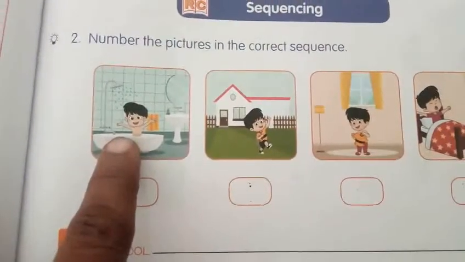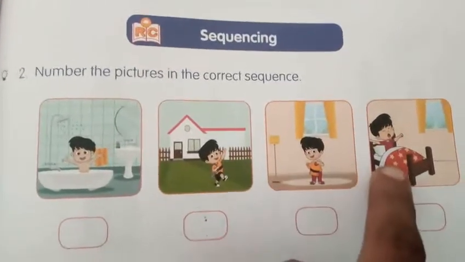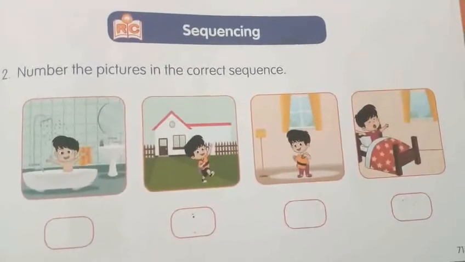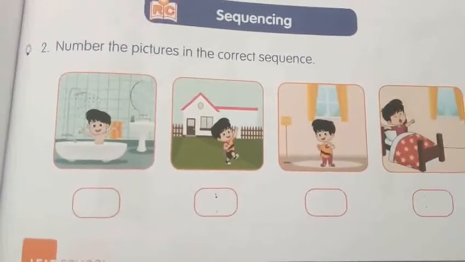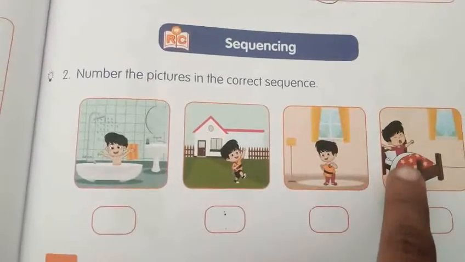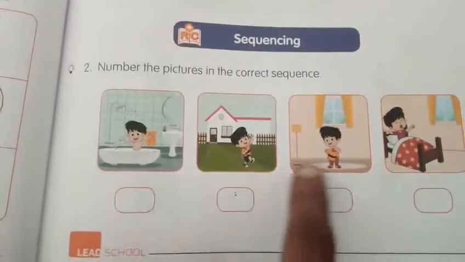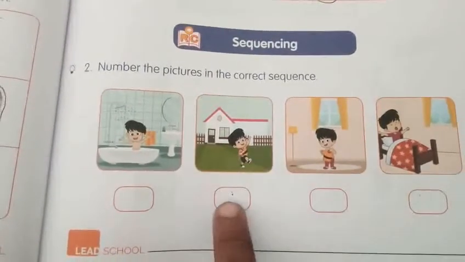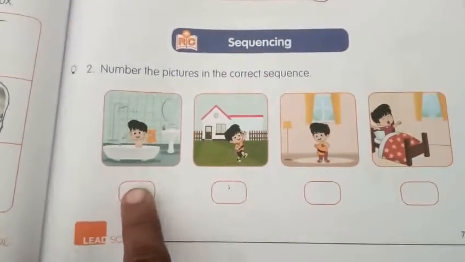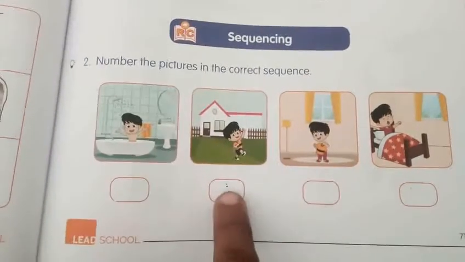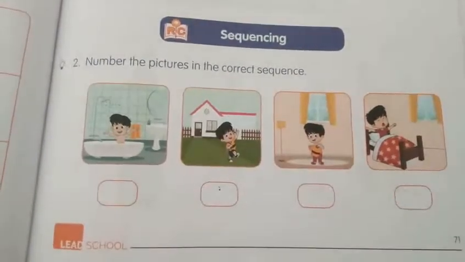The boy is bathing. The boy went out. Then the boy is wearing the dress. Then the boy got up from the bed. Right? So which one is the first? About yourself, what would you do first? Right? So first of all, this boy wakes up. This is number 1. After that, takes bath, this is number 2. Then wearing the dress, number 3. Then goes out, this is number 4. Now you will take your pencil and write the correct sequence.